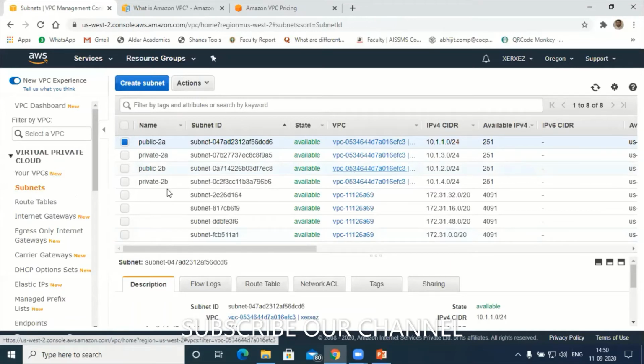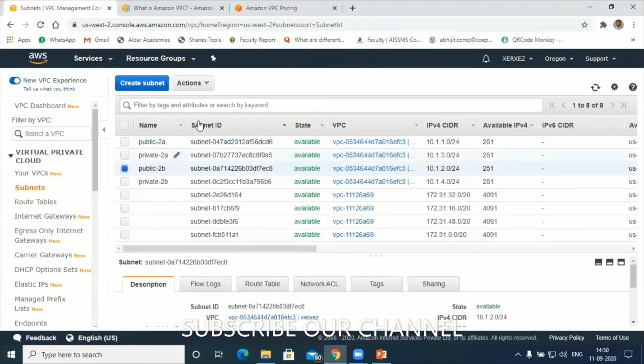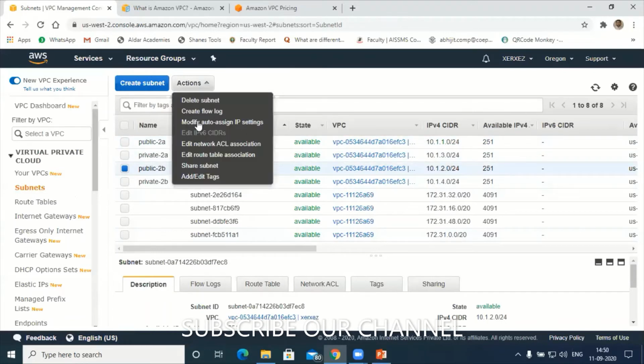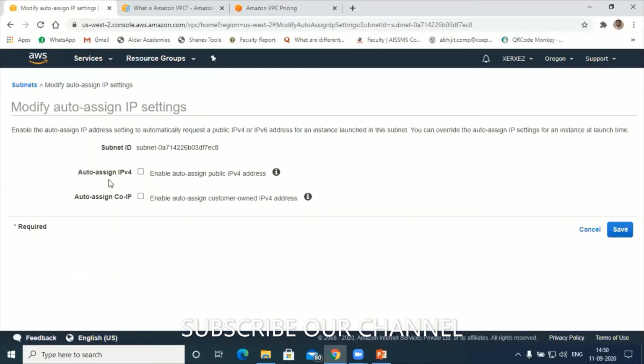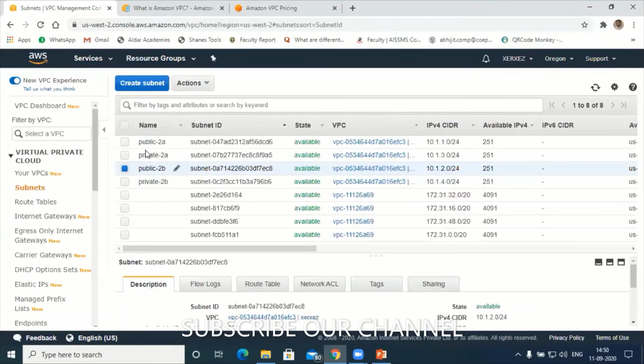Similarly, I have to do this for which one, participants? Public 2B. Select public 2B. Go to actions. What is the option? Modify auto assign IP settings. Next to auto assign IPv4, select this and save it. Now public 2A and public 2B are connected. So this is how we are configuring a VPC in Amazon Web Services.